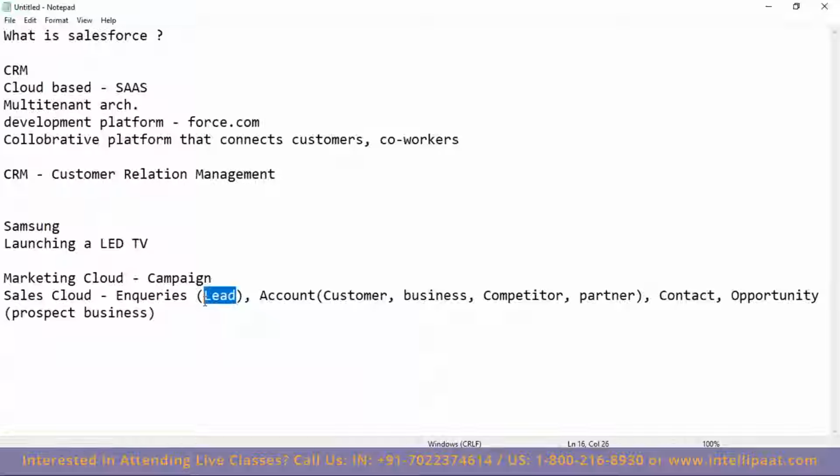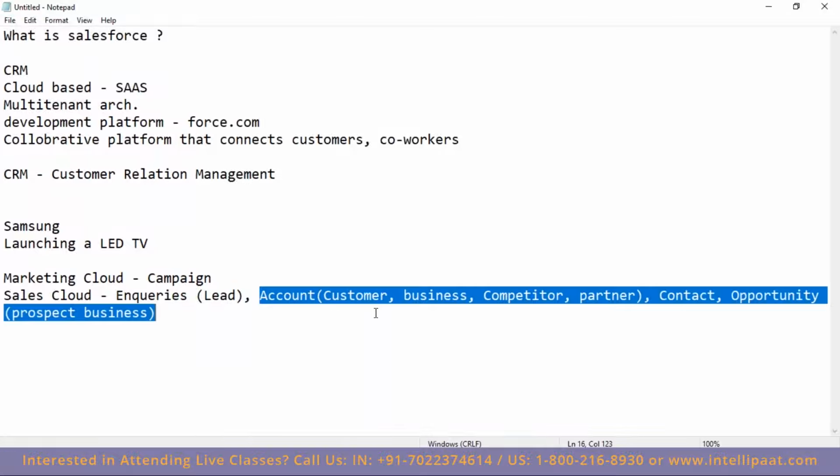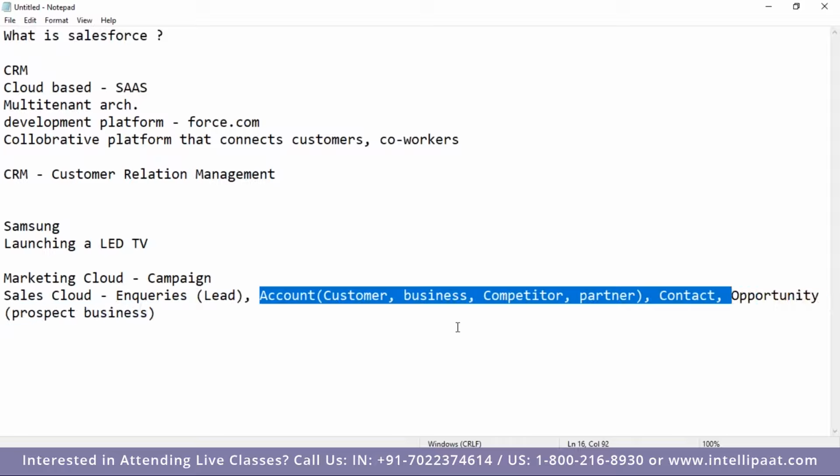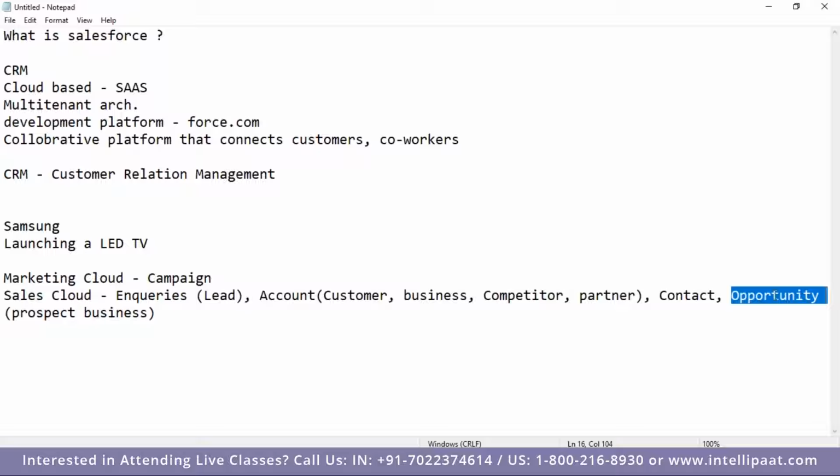But if you're closing the lead, you cannot create the opportunity. Why? Because Harish says he'll buy the TV after 2 months. And you are a salesperson, your performance gets assessed on the basis of when you get an opportunity and how quickly you got the deal. So definitely Harish is not going to give you the deal in 2 months. He'll give you the deal after 2 months. There is no guarantee Harish will give it to you. Maybe, maybe not, right?